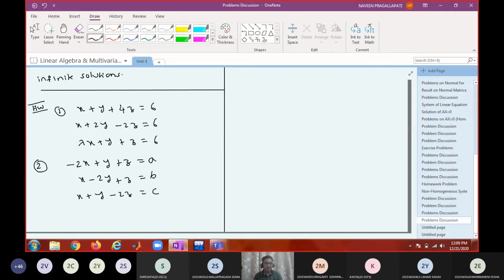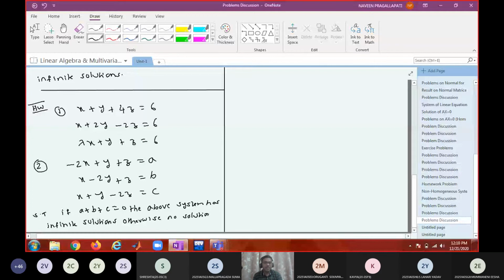Show that if a plus b plus c equal to 0, the above system has infinitely many solutions. Otherwise, the system has no solution.